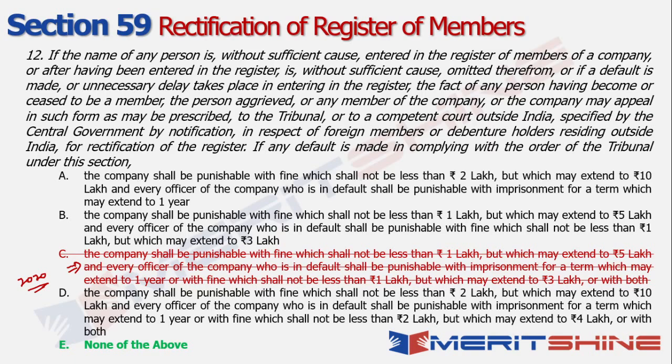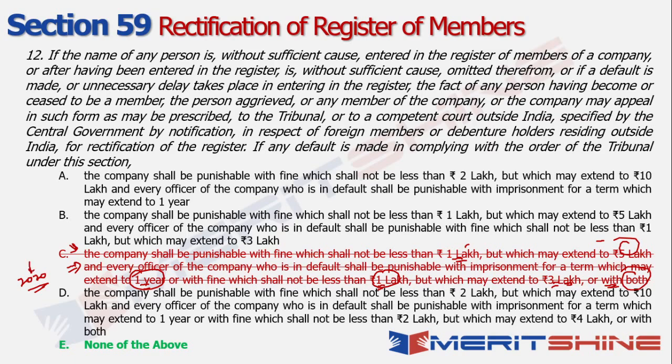So what it essentially entails is that while this clause was there earlier, and this is actually the correct clause which talks about 1 lakh amount and 5 lakh and an imprisonment which may extend to 1 year or with a fine that shall not be less than 1 lakh but which may extend to 3 lakh. All of this makes logical sense. Company का fine जो है 1 से 5 lakh, individual persons का fine जो है 1 lakh से 3 lakh, and basically an imprisonment up to 1 year, right? And it can be a fine as well as imprisonment. Both can be possible. So this was the initial clause that was there.